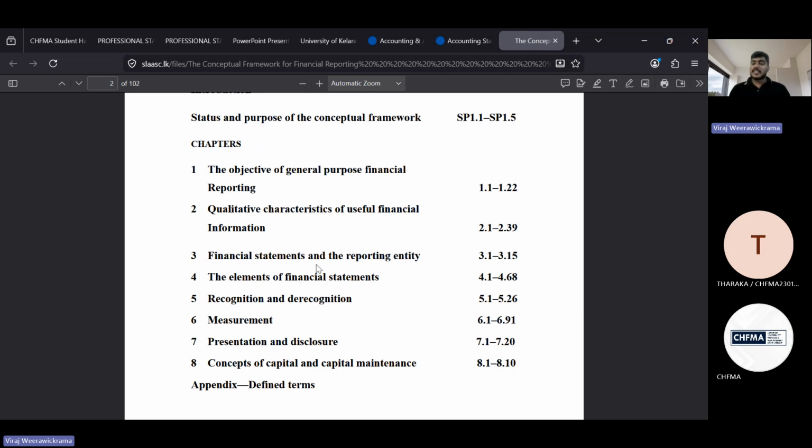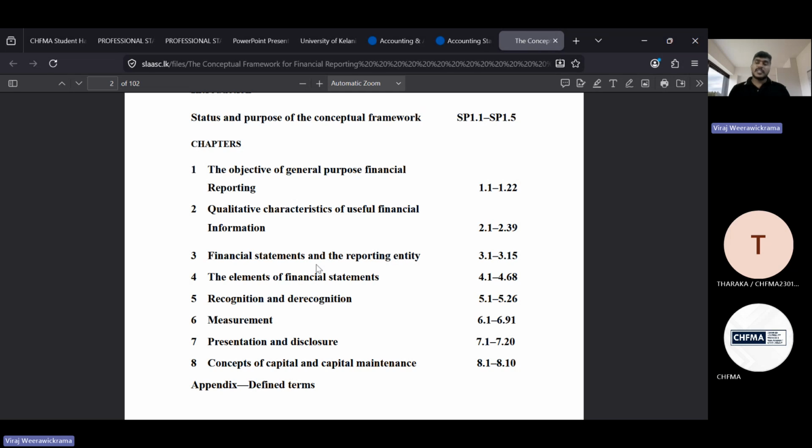The first one, yes, we need to know the key background, or simply the background of accounting or financial reporting in the Sri Lankan context. We learned about the act and the empowered bodies, and we learned about the standard committee. We discussed the SBEs, specified business entities. Then with that, we moved to the Sri Lanka accounting standards.